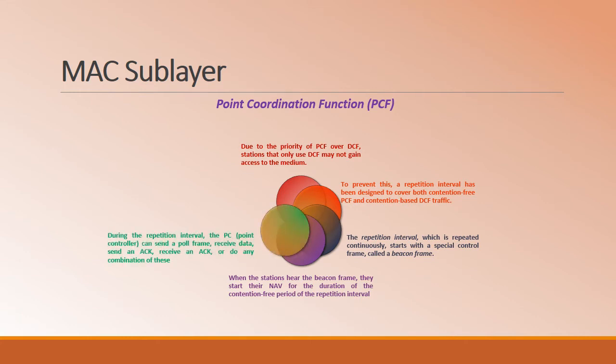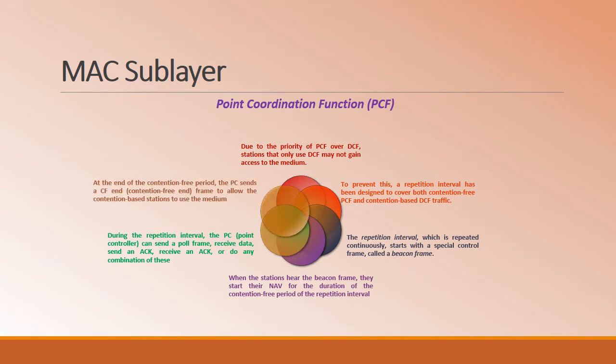During the repetition interval, the point controller, that is the access point, can perform the polling operation among the stations. Once they receive the data from a station, they send the acknowledgement signal or any combination of that.